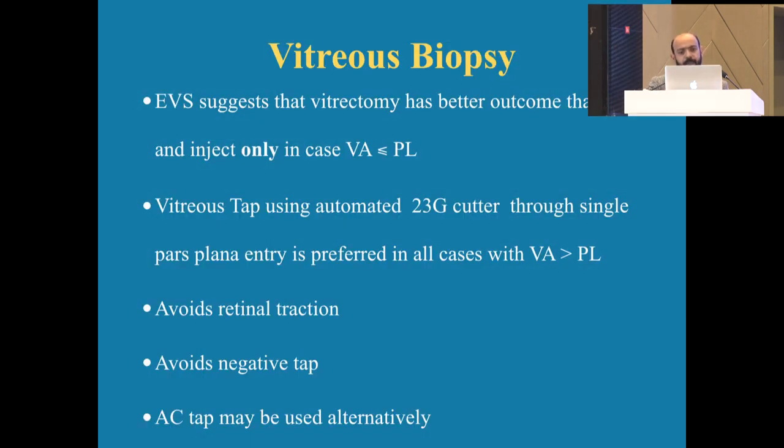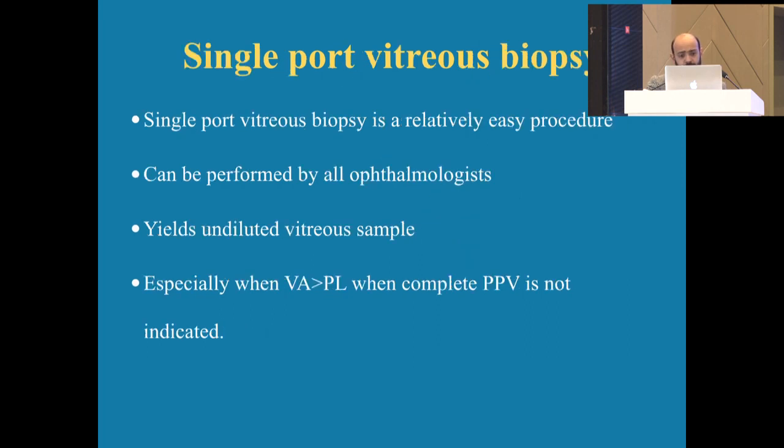Now, vitreous biopsy is recommended, and it is better than a tap because it avoids retinal traction and it avoids a negative tap. Alternatively, an AC tap can be used. Single port vitreous biopsy is a very simple and easy procedure, and all ophthalmologists should be able to perform it. It yields an undiluted vitreous sample, especially when the visual acuity is better than PL, when PPV is not directly indicated, and the organism is not very virulent.